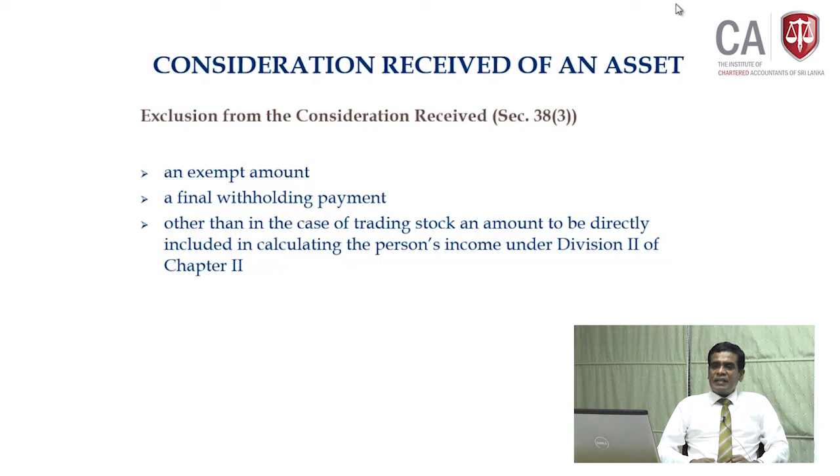Thirdly, other than in the case of trading stock, or an amount to be directly calculated in the person's income. If you have already taken up this particular income under any other source of income, don't take it again. Otherwise, there will be double taxation. Likewise, we discussed that you cannot claim expenditure twice. Similarly, income also should not be taxed twice. Okay.